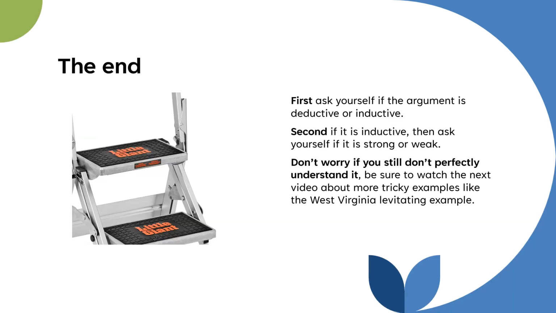All right, so that's the end. Let me just recap real quick. First, ask yourself if the argument is deductive or inductive. When you're looking at an argument, first ask, is it deductive or inductive? Second, if you figure out that it's inductive, then ask yourself if it's strong or weak. Now, don't worry if you still don't perfectly understand this whole issue of strong versus weak. It's a difficult topic, and I'm going to have more videos on it. Okay, so take care.